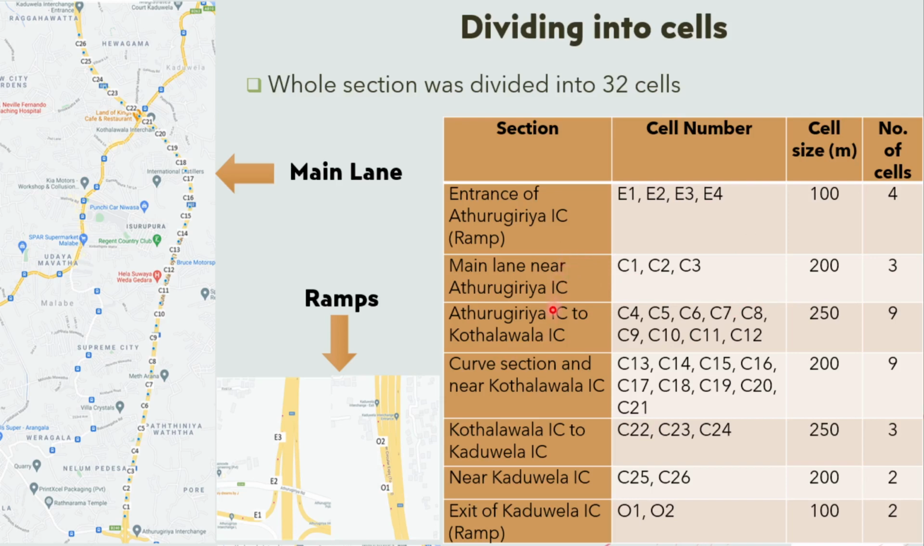The cells are defined according to the different locations of the expressway. For the cells in the ramps, 100 meters were used, and for curved sections of the expressway and sections near interchanges, 200-meter cells were used, and for other sections of the expressway, 250-meter cells were used.